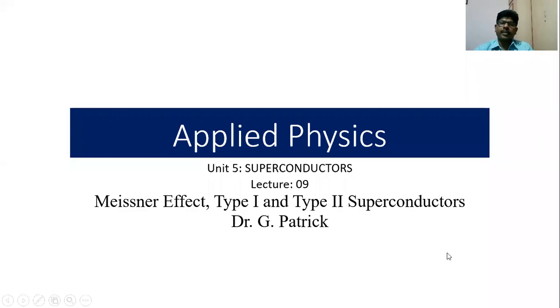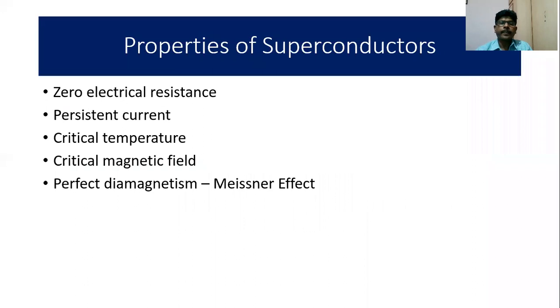In this lecture, we are going to study another property of superconductors, that is the Meissner effect, and also see the difference between type 1 and type 2 superconductors. This is Unit 5, Lecture 9.